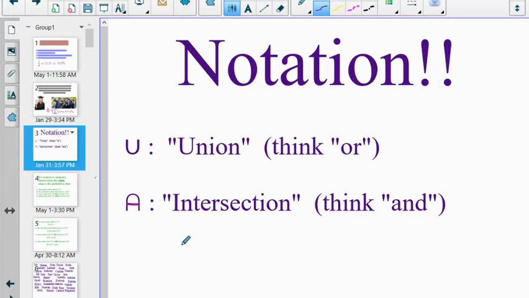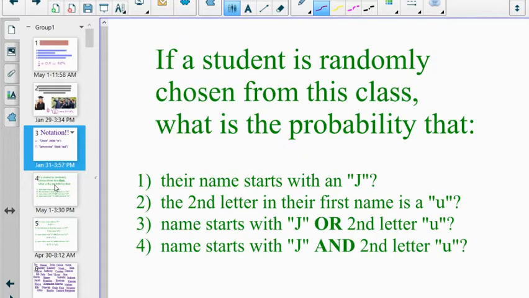What is the probability of rolling a sum of 7 and an odd number on one of the dice, or something like that? I would need both of those things to be happening at the same time. The intersection, just like it was with Venn diagrams. We'll do a couple examples.